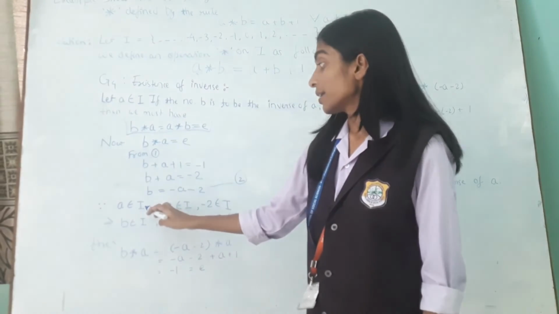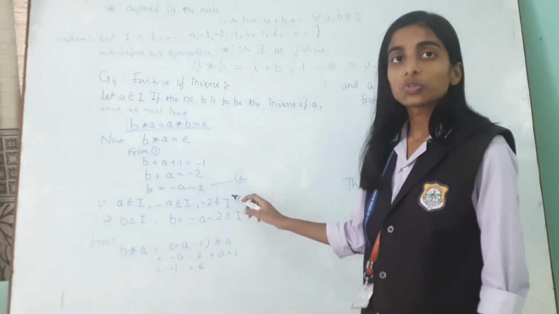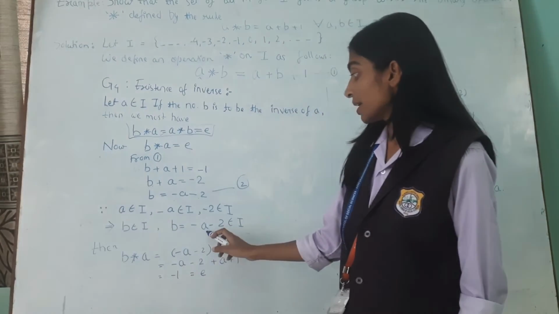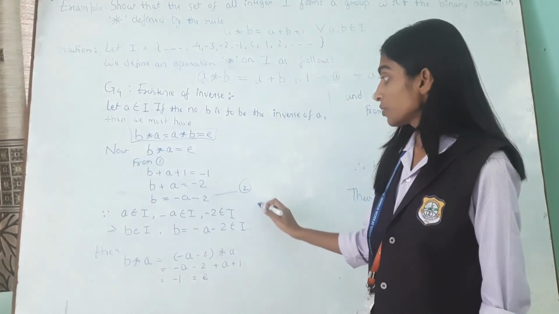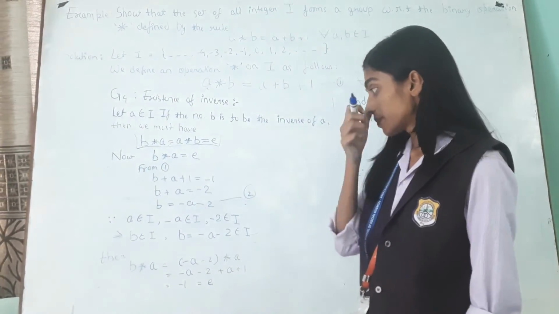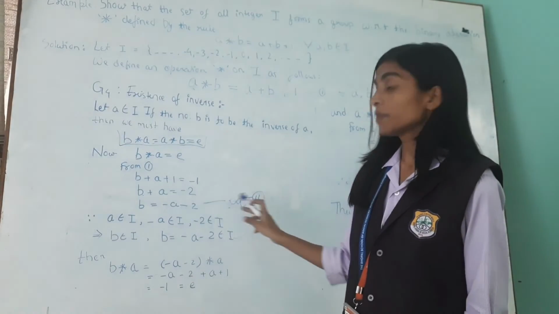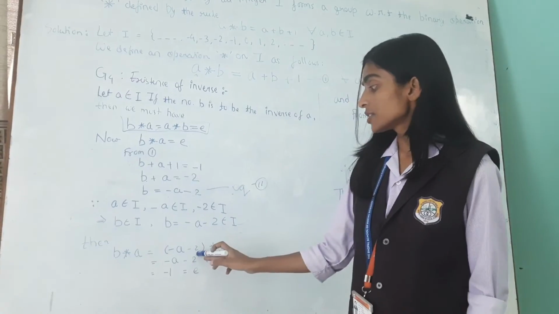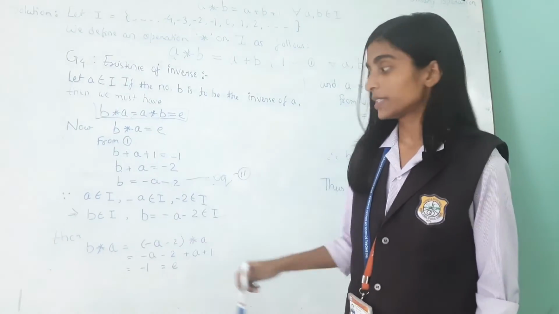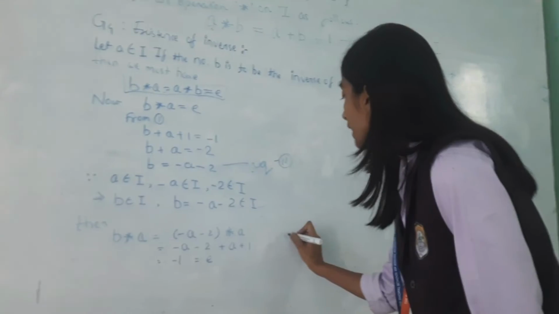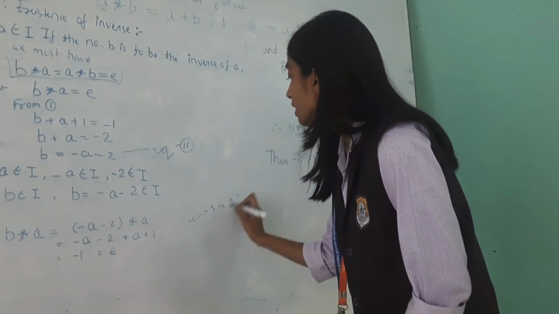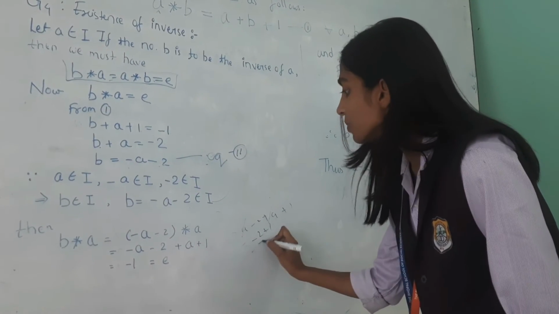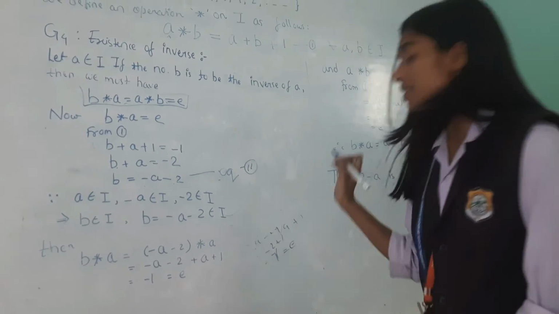Since A belongs to I, minus A belongs to I, then minus 2 will also belong to I. This implies B will also belong to I. B is equal to minus A minus 2, which also belongs to I. Then B star A, put the value of B, we will get (minus A minus 2) star A. Take minus A minus 2 as the first element and A as the second element. Now minus A minus 2 plus A plus 1 will be equal to, minus A will be cancelled, minus 2 plus 1 is equal to minus 1, which is equal to E, which is the identity element.